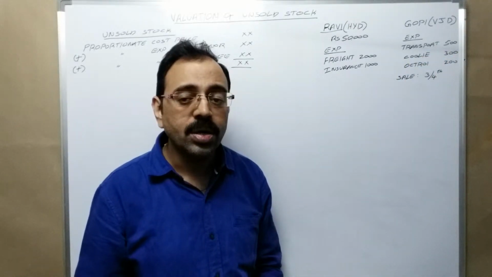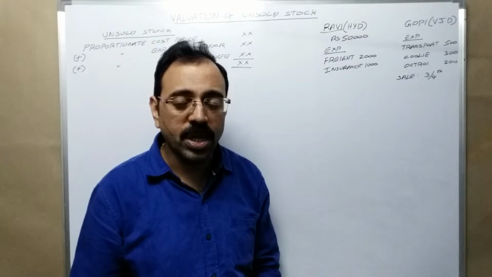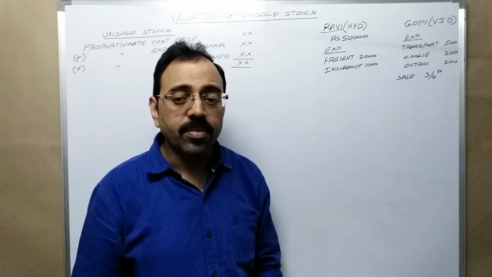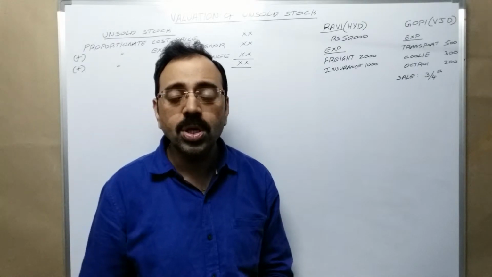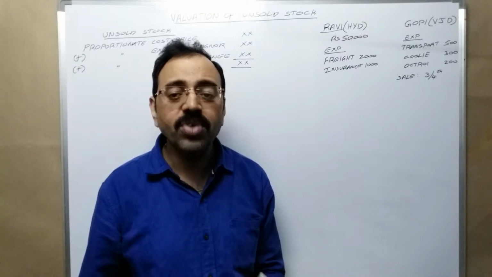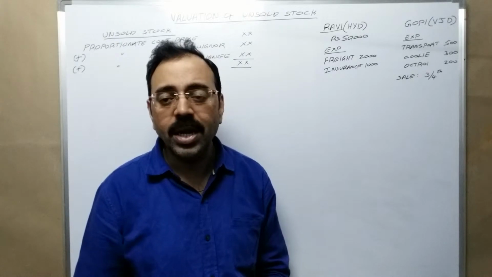Octroi means what? In previous video I explained about that. From one city to another city, when you are transporting the goods to municipal corporation, we should pay some local tax. That is called octroi.